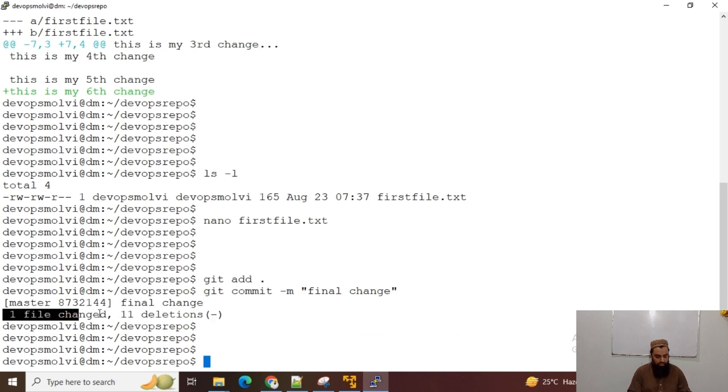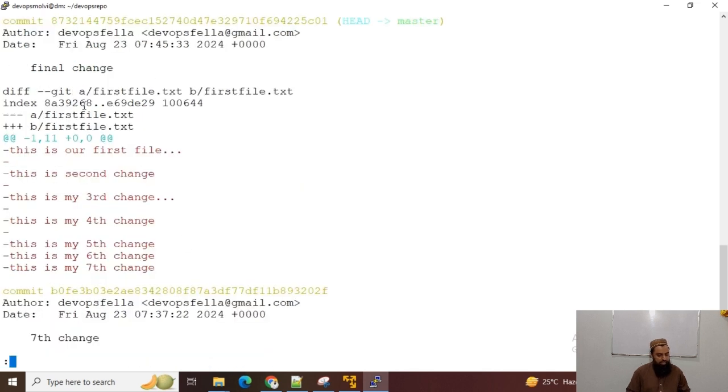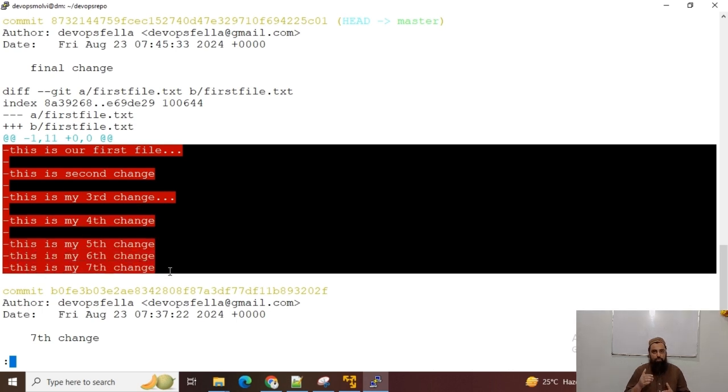Now git log -p, you can see this was the 7th change, but in the final change all the content of the file was deleted. So that's how we compare the second last and last commit. That's how we can compare all the commits at one time as well.